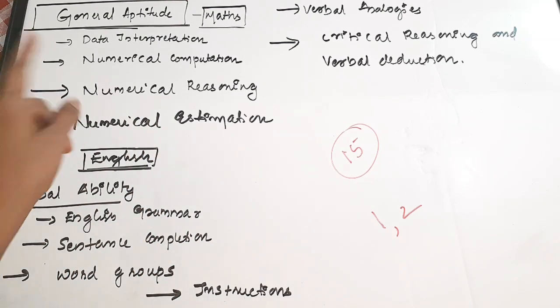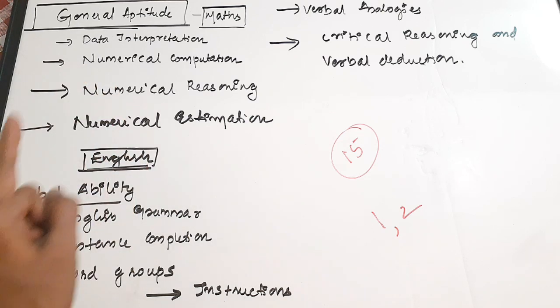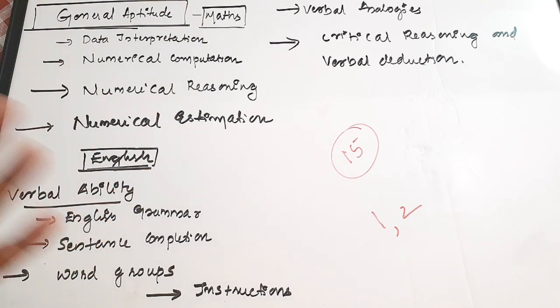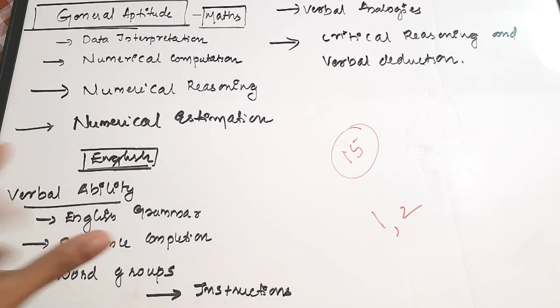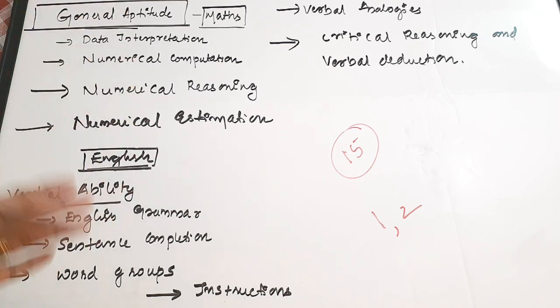First one is data interpretation, then numerical computation, numerical reasoning and numerical estimation in the maths section. So you know that in the aptitude, that is the maths section, quantitative aptitude, you have to go for data interpretation preparation, then numerical computation.